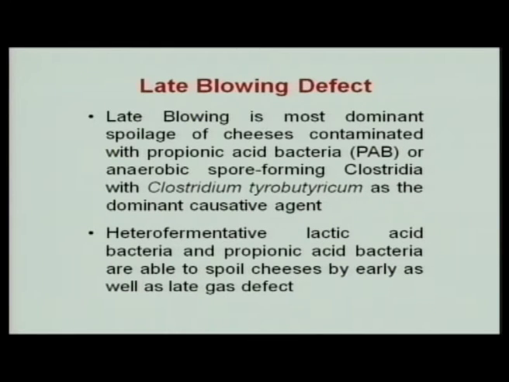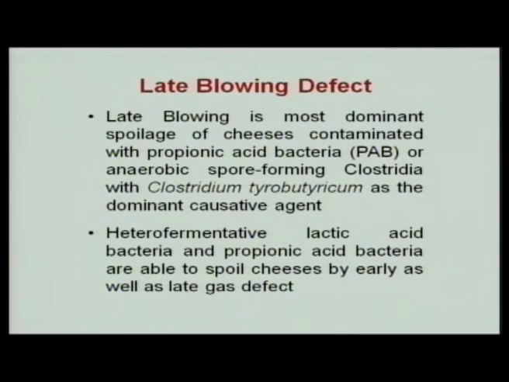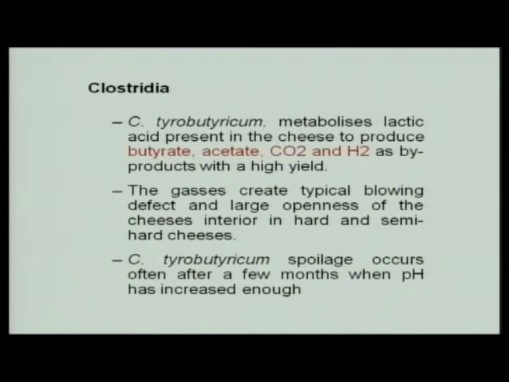These organisms convert the lactic acid into butyric acid and carbon dioxide, whereas the propionic acid bacteria convert the lactic acid into propionic acid and carbon dioxide. Heterofermentative lactobacilli or other heterofermentative lactic acid bacteria are also sometimes responsible for the late blowing. Clostridia, as I told you, are heat stable because they produce spores, and they are not killed by pasteurization.